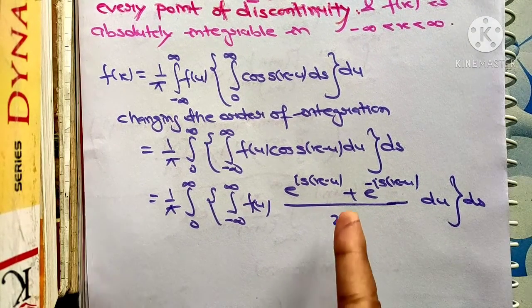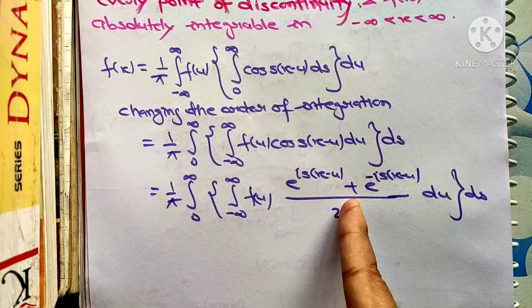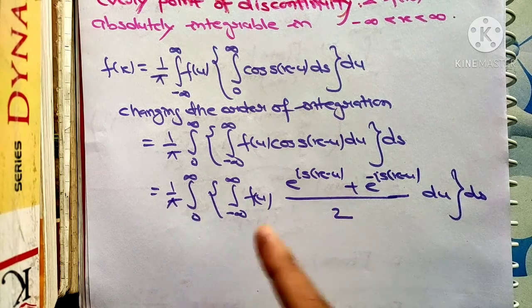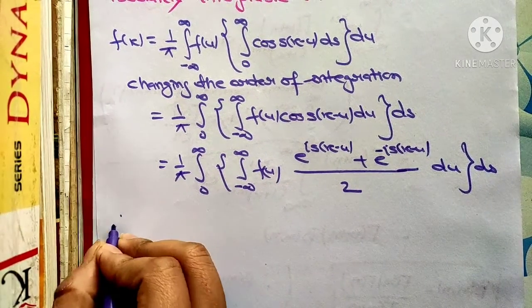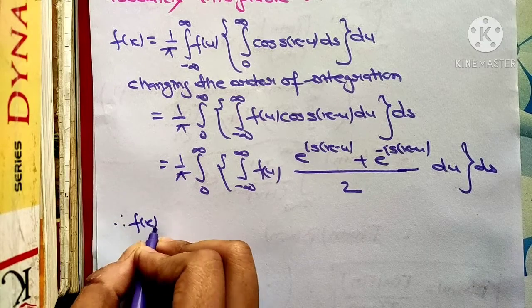Now we are going to just split this integral by adding two integrals. Just see carefully, very easy.